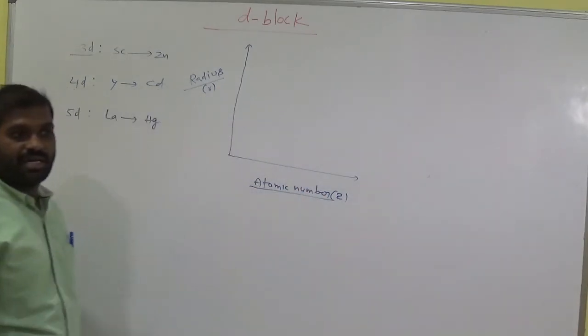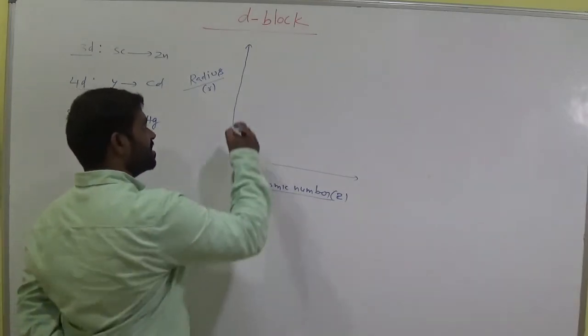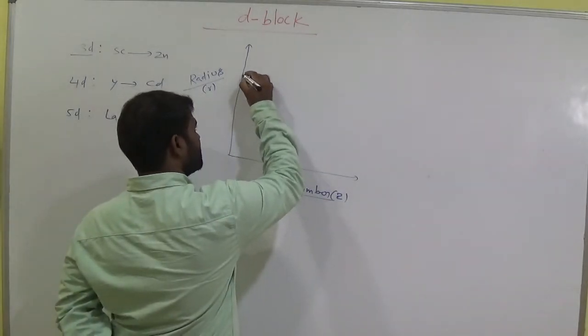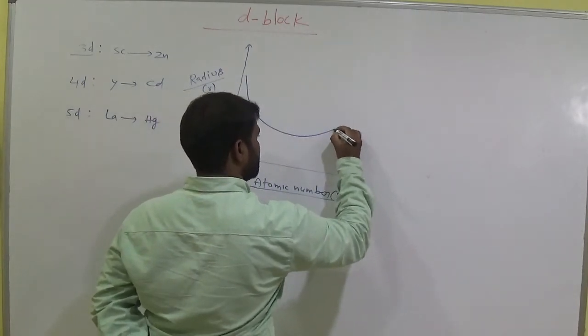Okay, clear? So now let us take the 3D transition series. The radius initially is very high, then it goes down and increases.